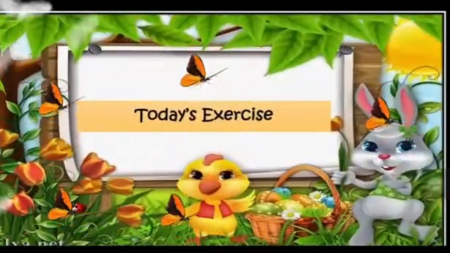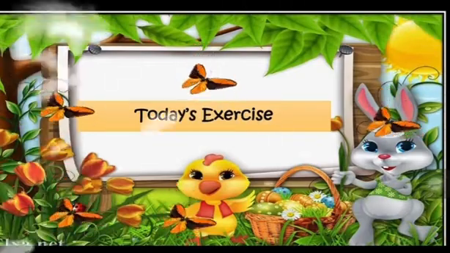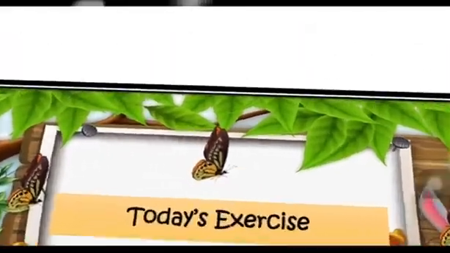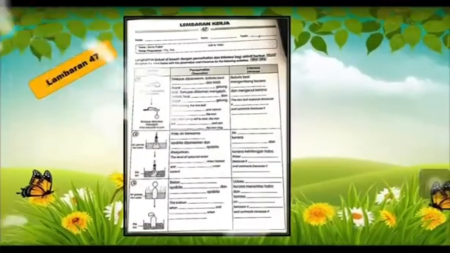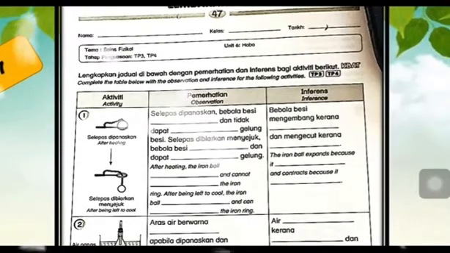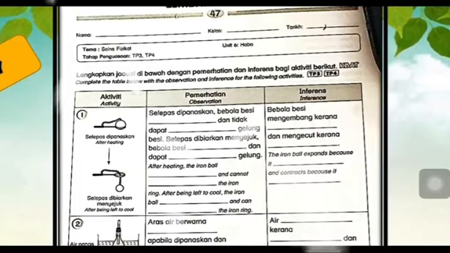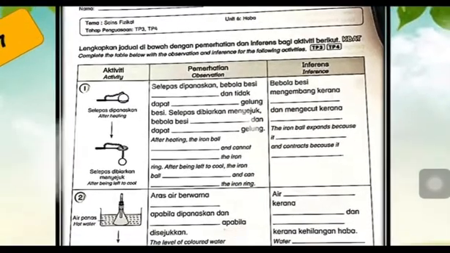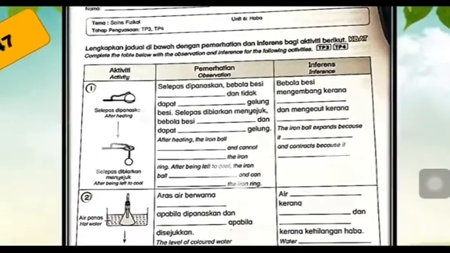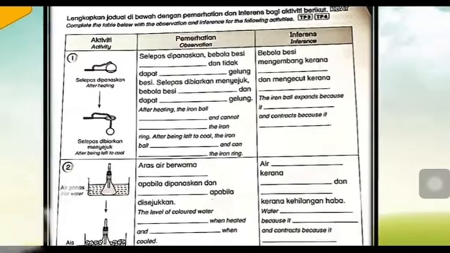Teacher hopes you understand what teacher explained just now. Let's go for your exercise for today. Today you have to do worksheet 47. Complete the table below with the observation and inference for the following activities. Look at question 1. After heating the iron ball, what happened? You answer, then give teacher the reason.